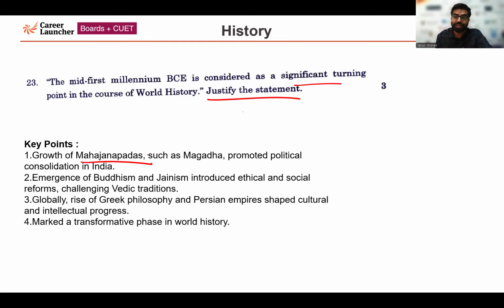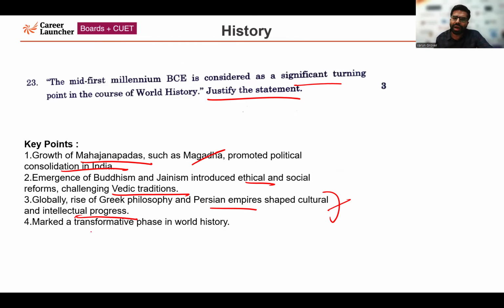The growth of Mahajanapadas, such as Magadha, and other important Mahajanapadas, promoted political consolidation in India. Again, in the first millennium before common era, there was the emergence of Buddhism and Jainism. It introduced ethical and social reform, challenging the existing traditions in society at that point of time. Globally, the rise of Greek philosophy and the Persian Empire also shaped cultural and intellectual progress. This point relates to the global context.